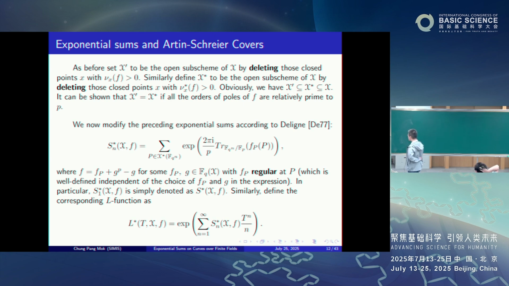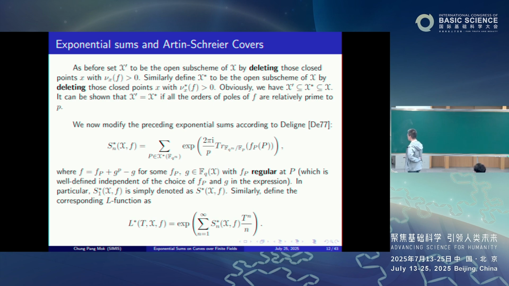While we define X* to be the open subscheme of X obtained by deleting the closed points x for which the reduced order of pole is positive. So it might very well happen that such an x is really a pole for f, but the reduced order of pole is 0. So in any case, X* by definition certainly contains X'. While if the orders of poles of f are already prime to p, then they are actually equal.